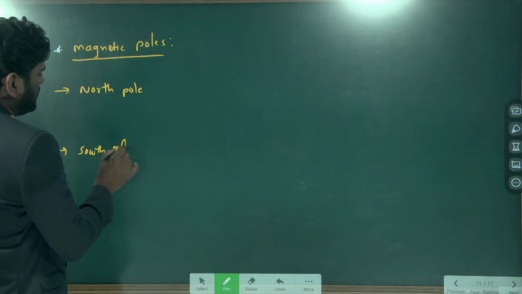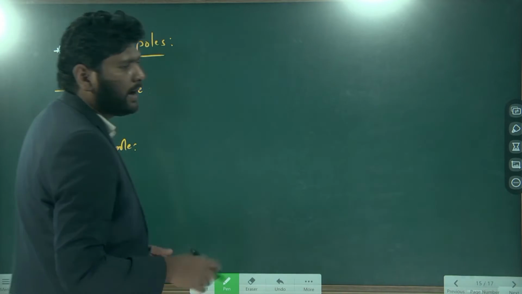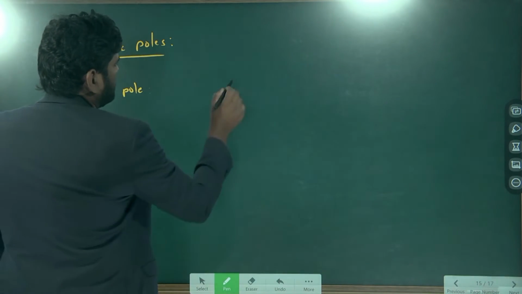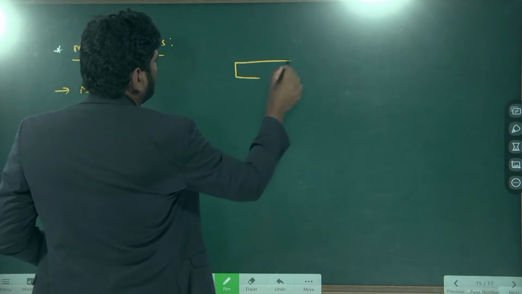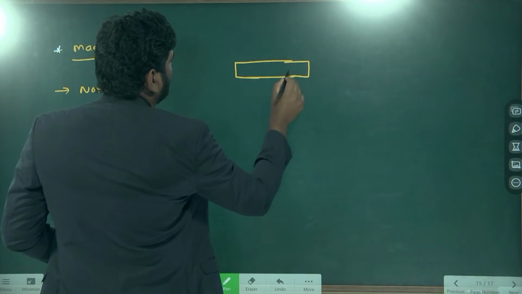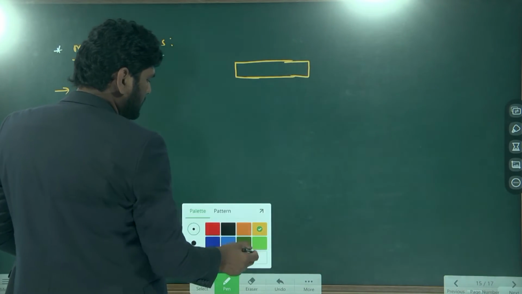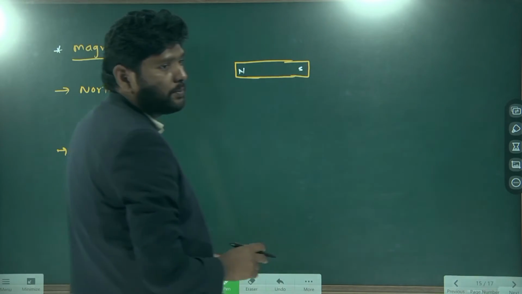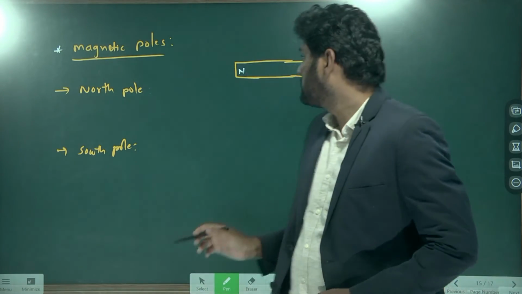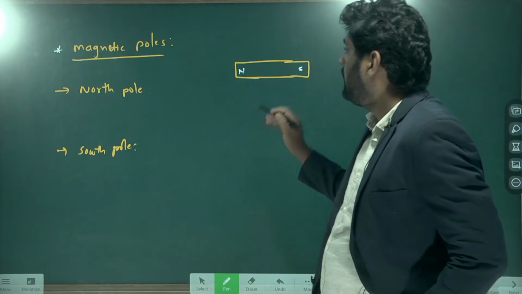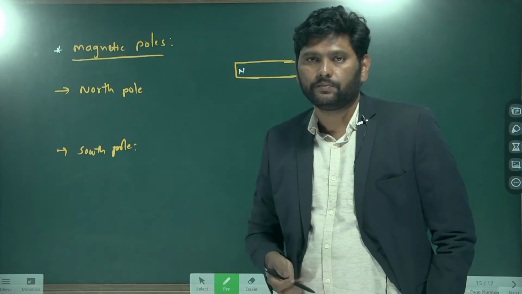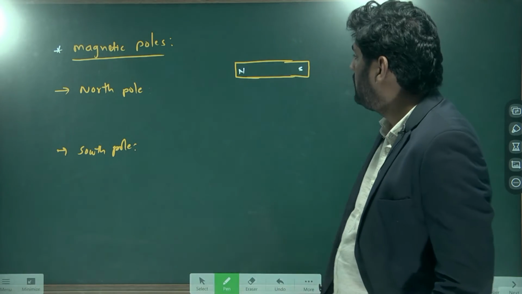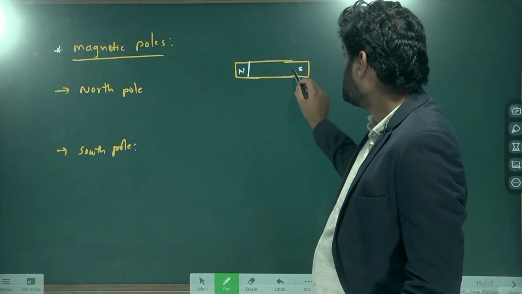South pole. Here, if you observe the magnet, any magnet, let me take a bar magnet. So I am taking the bar magnet. This is a bar magnet. For this bar magnet, this is the north pole, this is the south pole. North pole and south pole are the ends of the bar magnet or any magnet.